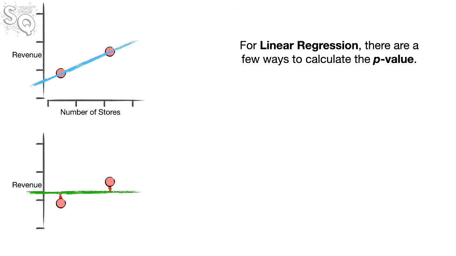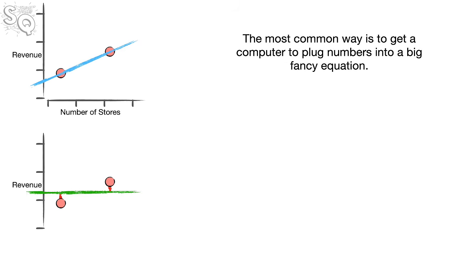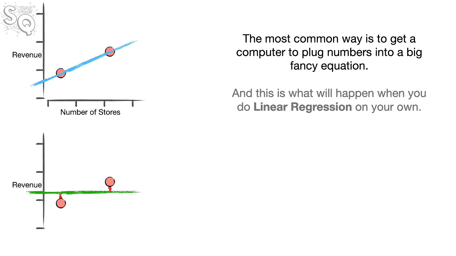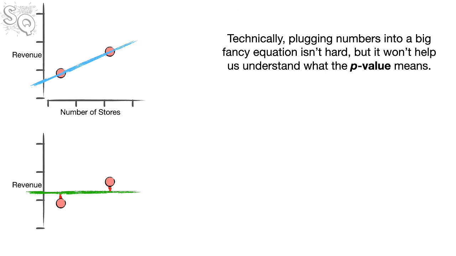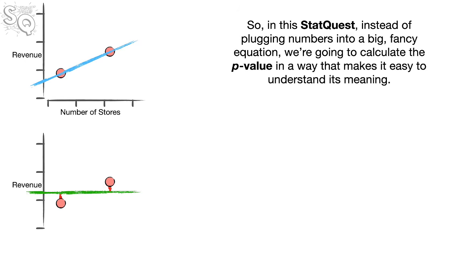For linear regression, there are a few ways to calculate the p-value. The most common way is to get a computer to plug numbers into a big, fancy equation. And this is what will happen when you do linear regression on your own. Technically, plugging numbers into a big, fancy equation isn't hard, but it won't help us understand what the p-value means. So, in this StatQuest, instead of plugging numbers into a big, fancy equation, we're going to calculate the p-value in a way that makes it easy to understand its meaning.